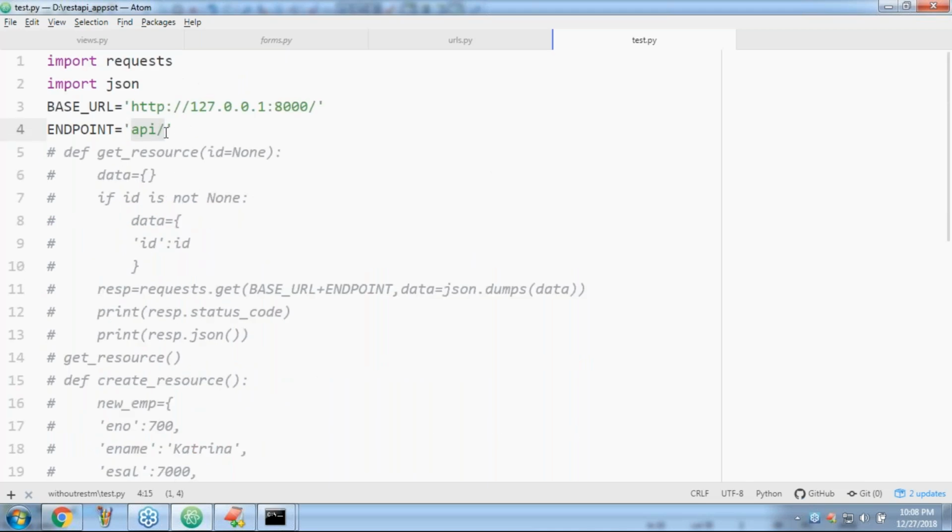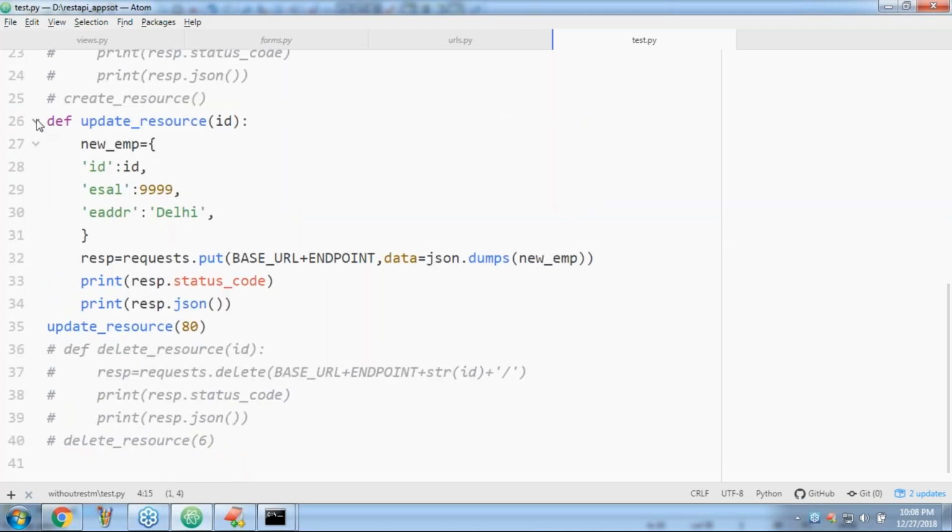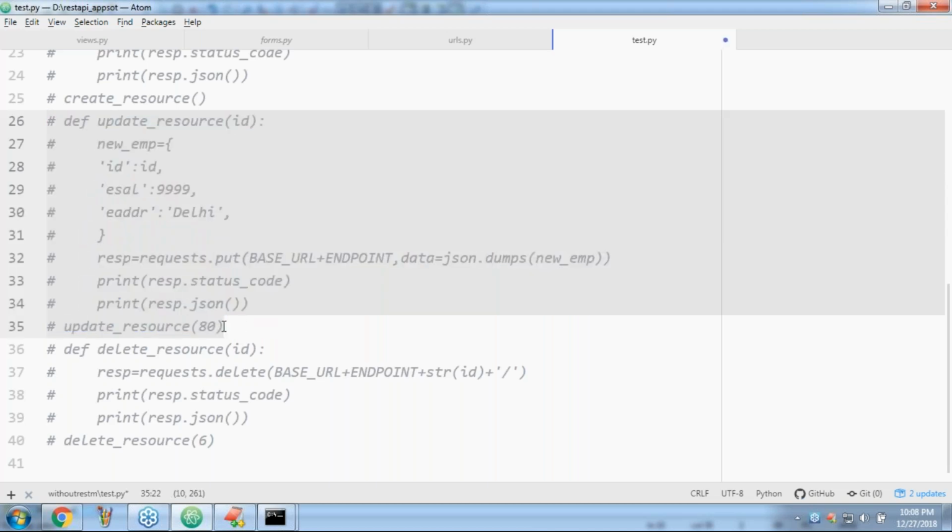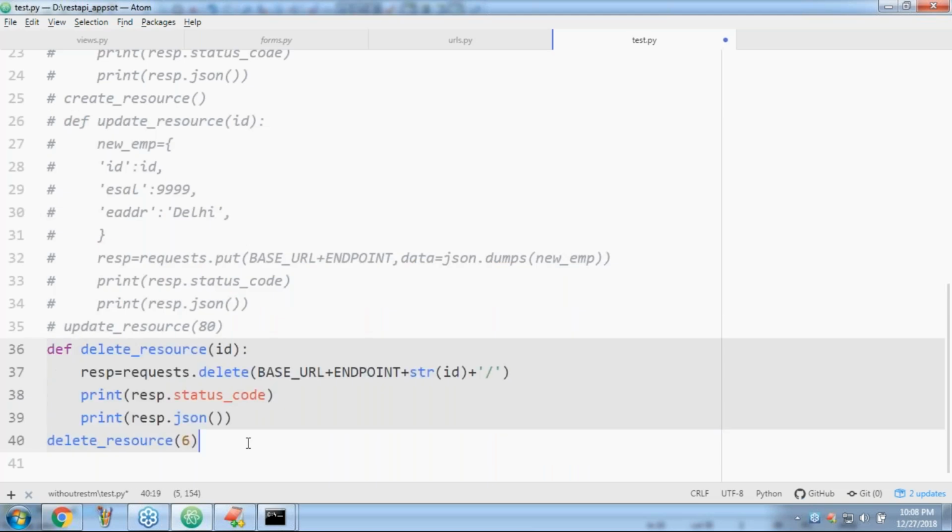I'm not using multiple. Now, let me comment this line also, and this code also. Last one, sir. Delete. So here I don't want to pass any ID. Where do we have to pass the ID?